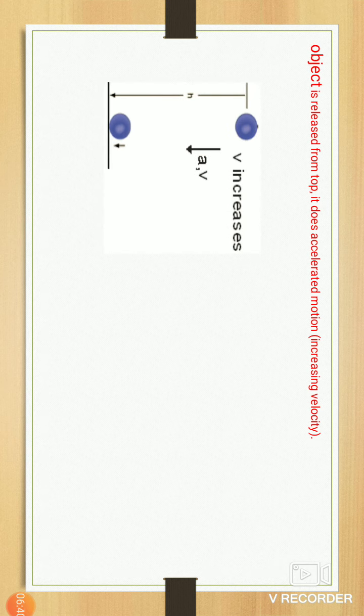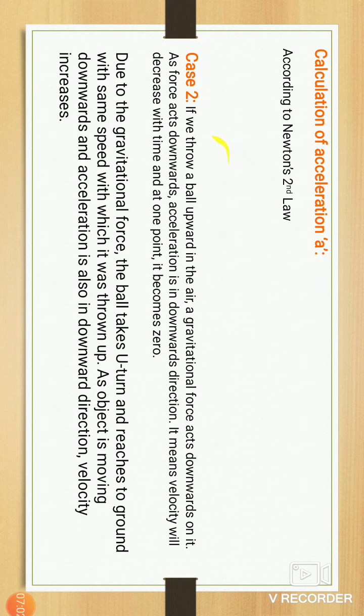When any object is released from the top, the velocity increases, okay. Here in the picture we clearly see the object at a particular height, that is h. The velocity and acceleration increase in which direction? This direction is the downward direction, okay.